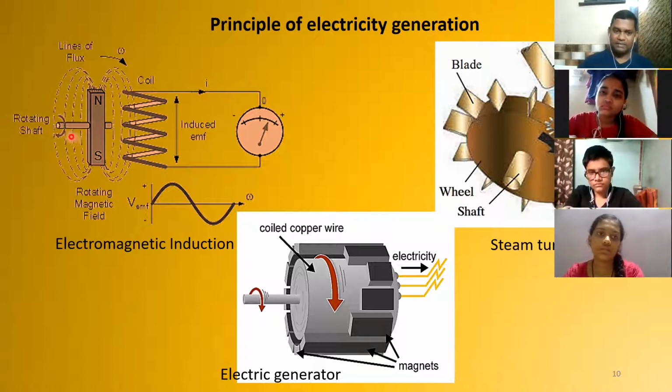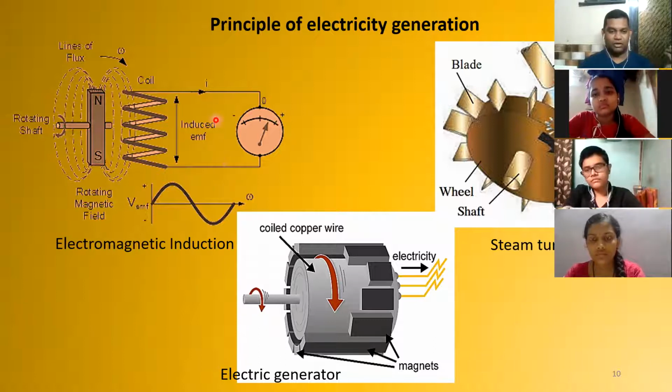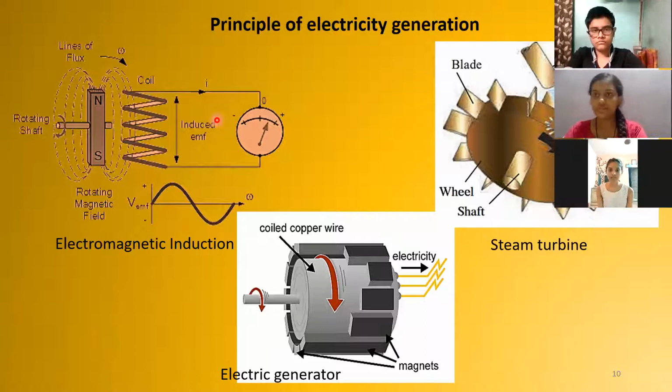So the principle is that if you bring a conductor, okay, you are combining two things, magnetism and electricity. Any substance, basically the most common electrical conductor that we use is copper. All the wiring that we have in our home has what? Copper.